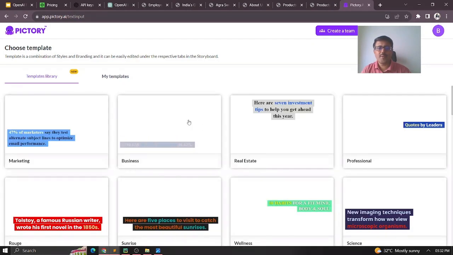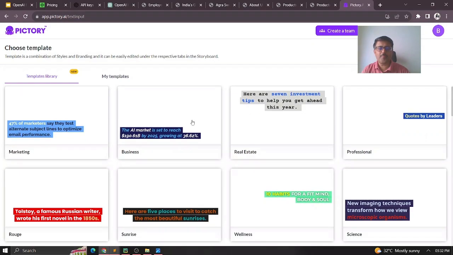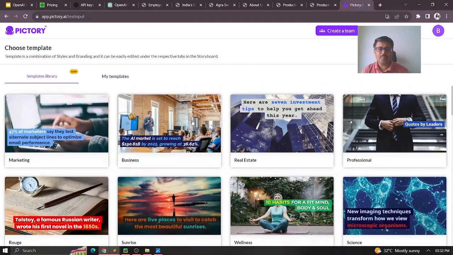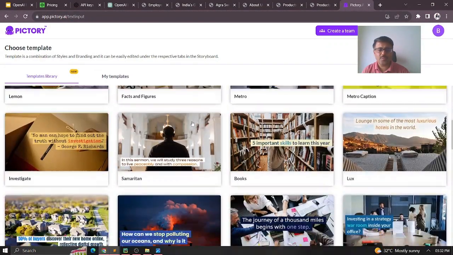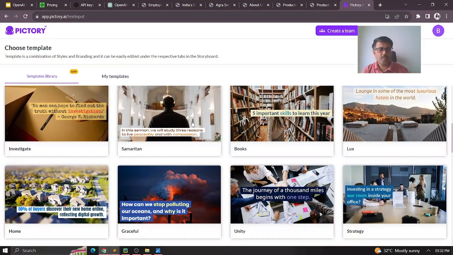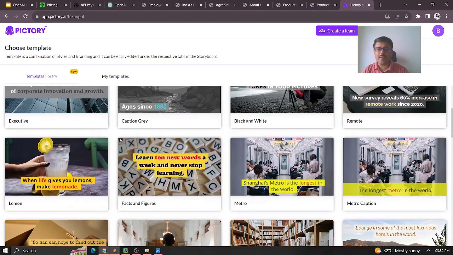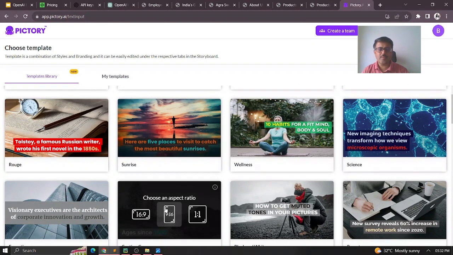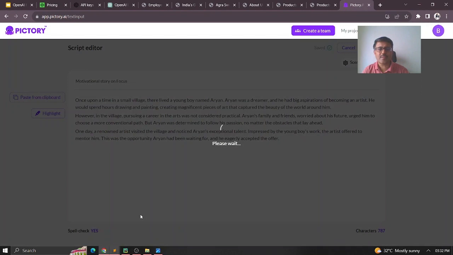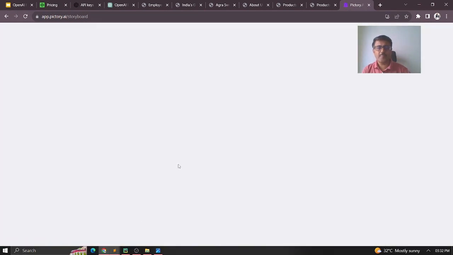Once I'm here, it gives me different templates, and I can pick any of the templates which suits my storyline. I'll take one of the templates, maybe this one, and it also gives me an aspect ratio. I just want to see it on my laptop, so I choose this screen size.